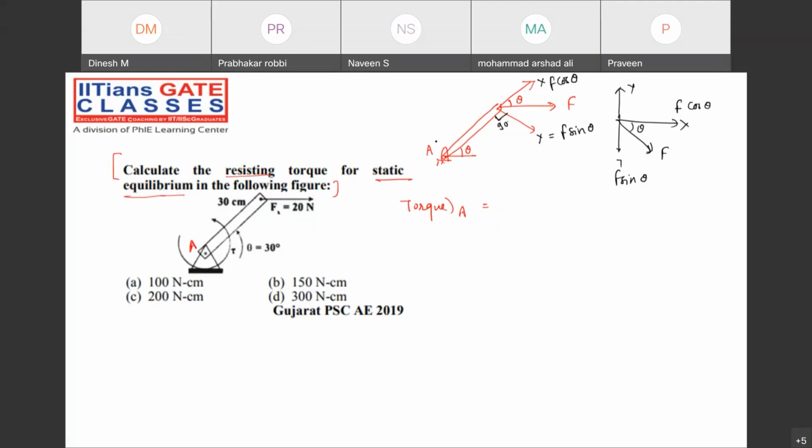Force into distance, that will be the torque, right? So what about the torque? F sin theta, what is the force? 20. What is the sin theta? Sin 30 into what? 30. Then what will we get? So 300 Newton centimeter. Option D is correct. Check it out.